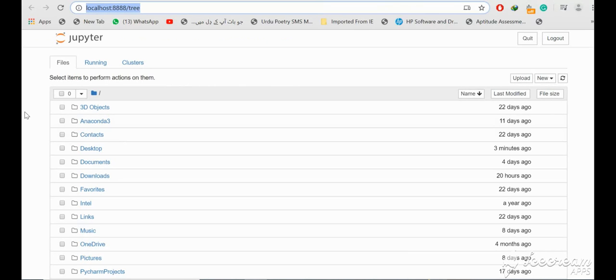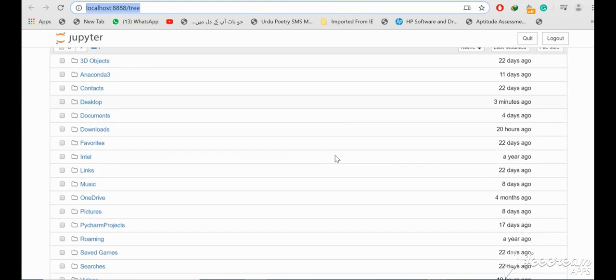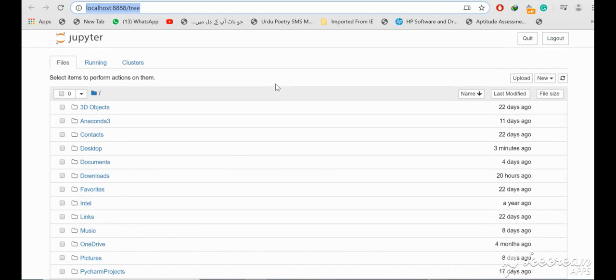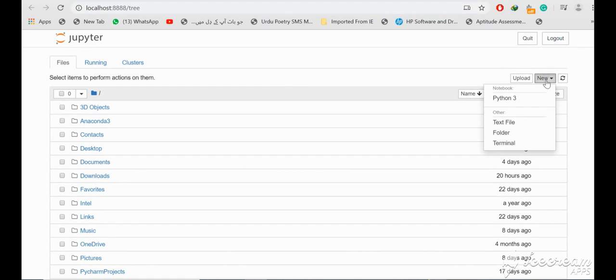As you can see, Jupyter has opened, and here all of my projects that I did on this Jupyter notebook are shown. For creating a new project, you just need to click on New and Python 3 notebook.